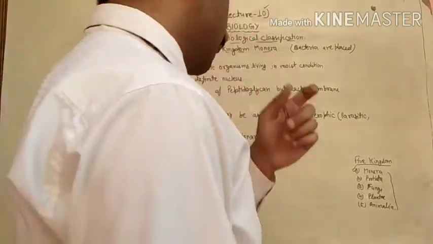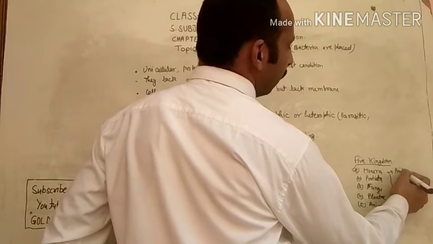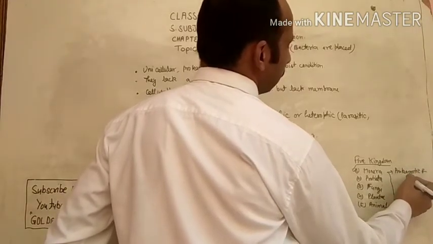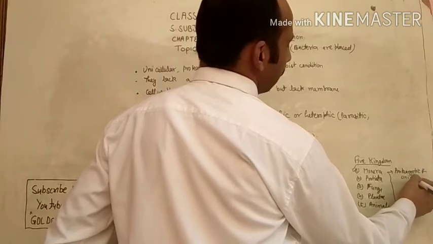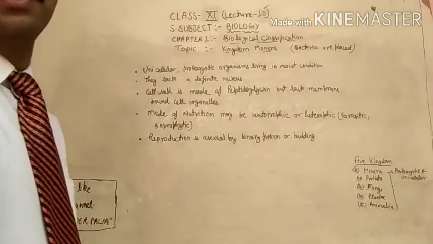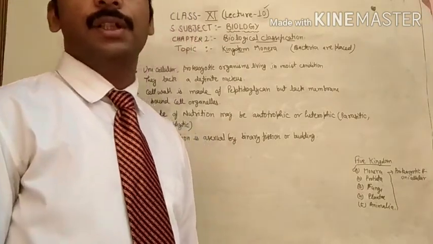So in the last video, as I told you, in kingdom Monera we keep prokaryotic and unicellular organisms. Prokaryotic means those cells which have a very less developed nucleus.